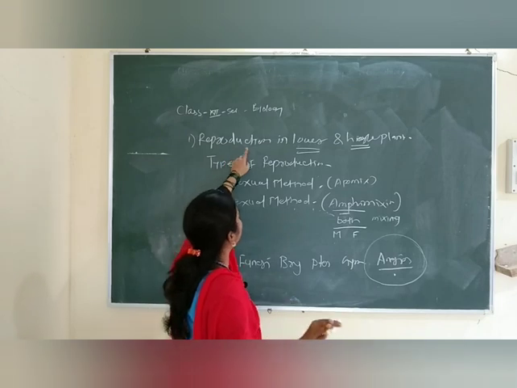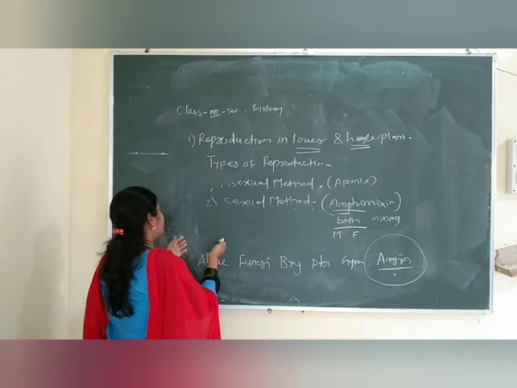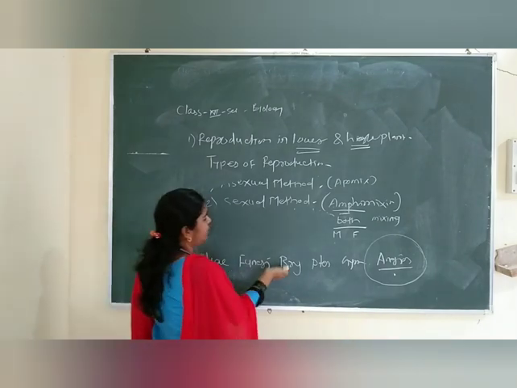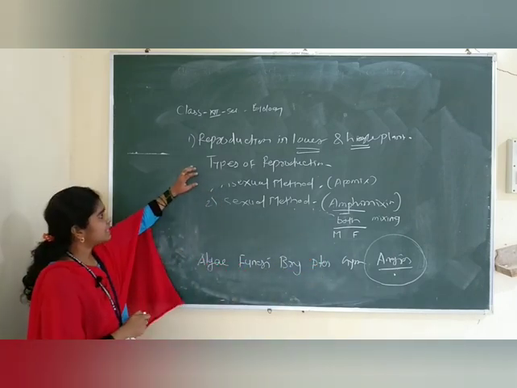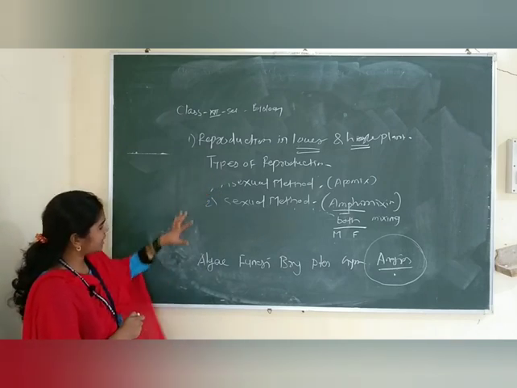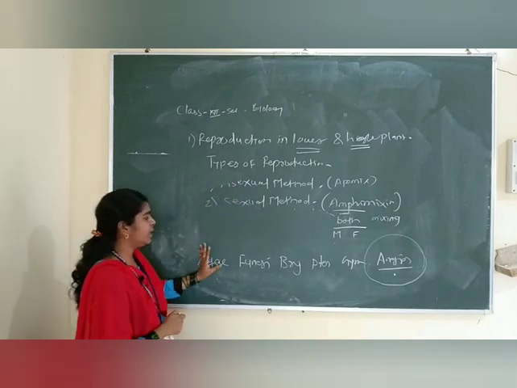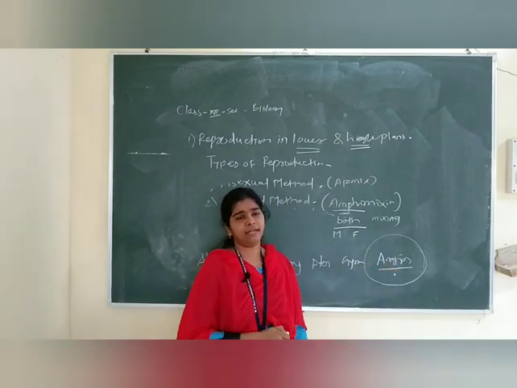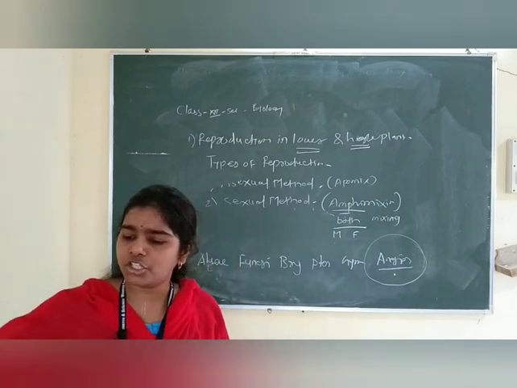You have to study reproduction in lower and higher plants, meaning how reproduction takes place in the algae, the fungi, the bryophytes, the pteridophytes, the gymnosperms and the angiosperms. Asexual reproduction takes place in the algae, and sexual reproduction also takes place in the algae. But angiospermic plants are the advanced plants, so here we have sexual reproduction.